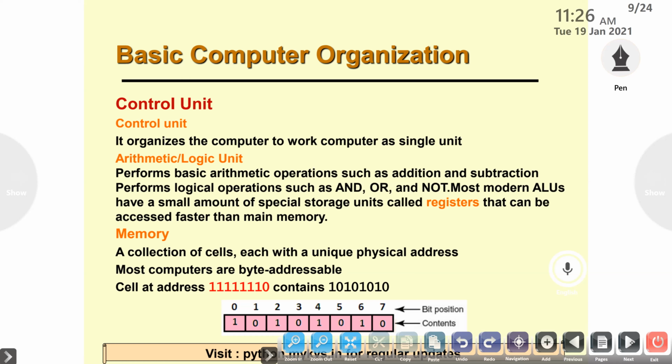Right. Now, did you read it? Control unit. I have to read. Yes. You have to read.